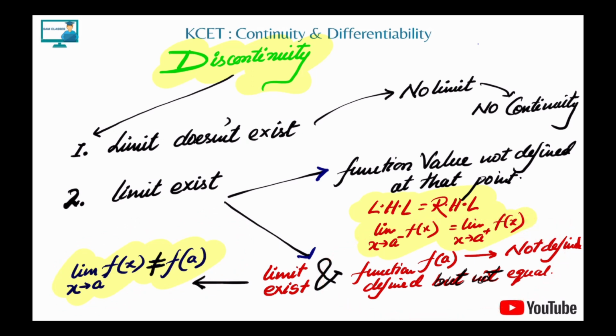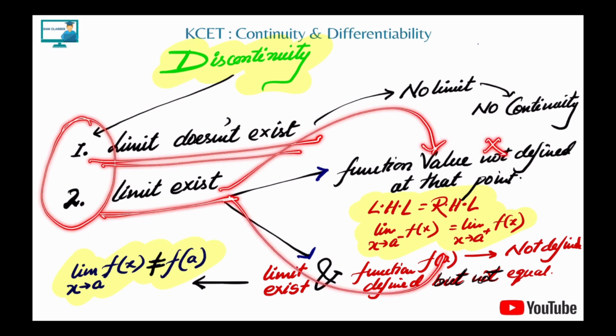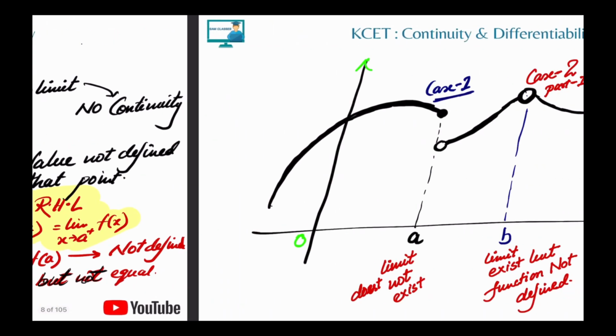Now we'll understand this with the help of a graph. We gave you two conditions. First, where the limit doesn't exist. Second, the limit exists, but the function is not defined. And here the function is defined, but not equal. Okay, so let's see the understanding with a graph.